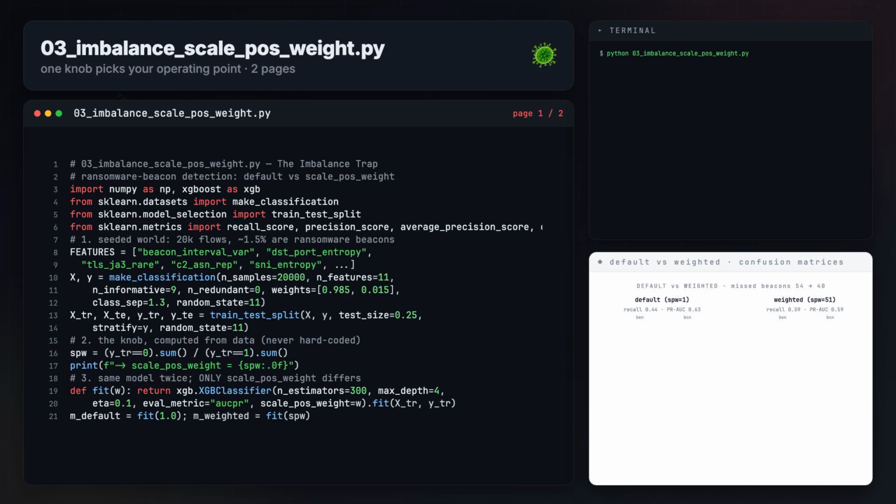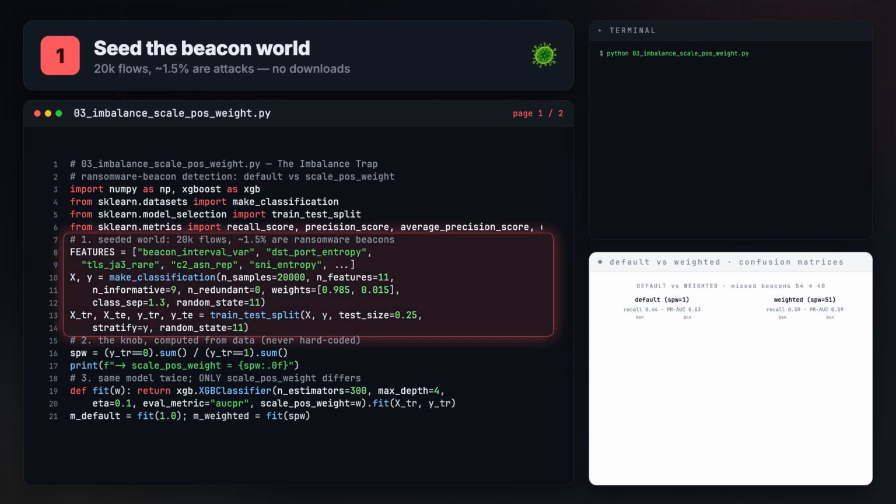Open imbalance scale_pos_weight.py. Same shape as episode 2, seeded data built in code, no downloads, but the weights are deliberately brutal. Lines 1 to 14, build the world: make_classification, 20,000 rows, 11 features, 9 informative, weights 0.985 and 0.015, random_state 11. Then rename the columns to real beacon telemetry, beacon_interval_var, dest_port_entropy, and C2 ASN rep, so the feature names mean something to a detection engineer.